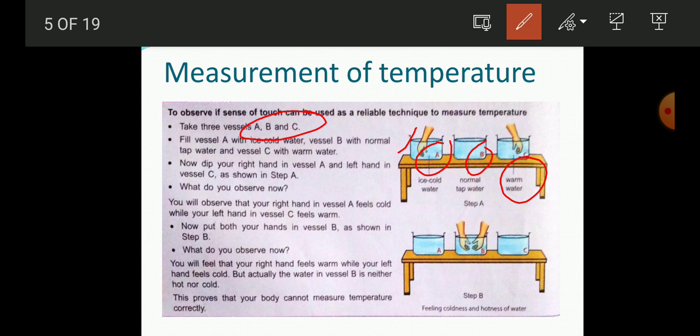But when you put both hands together in container B, what do you feel at that time? As you have said, in the first case you will feel cool, whereas in the second case you will feel hot. But when you put both hands together in container B, you will feel both types of sensation, even though this is normal water, not hot or cold water. So this activity proves that your body cannot measure temperature accurately.